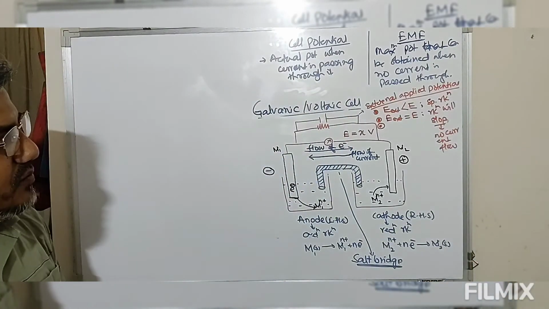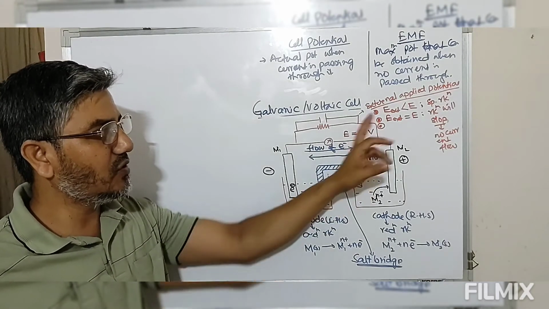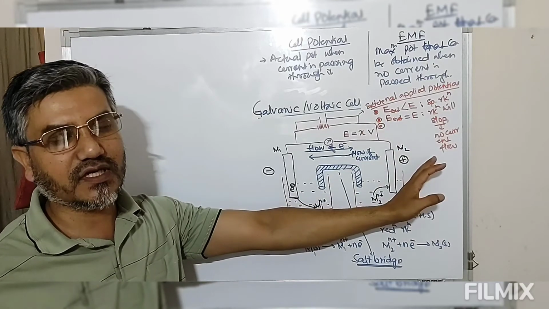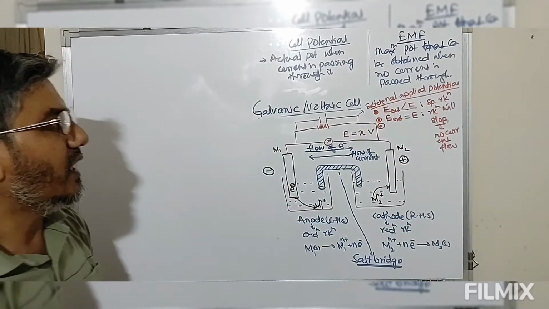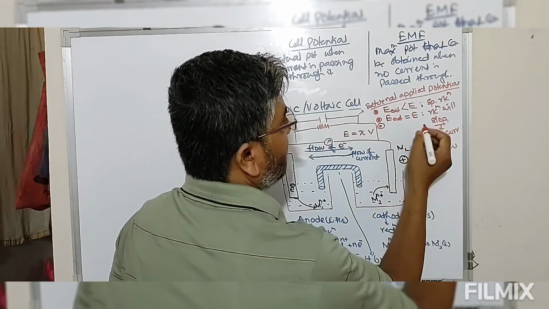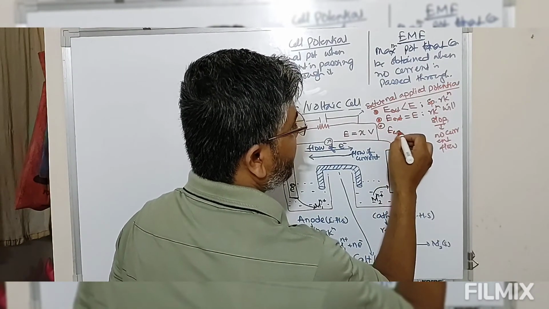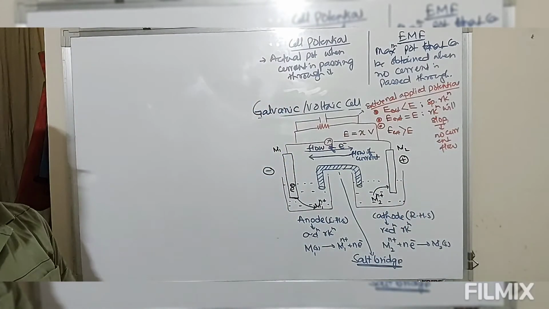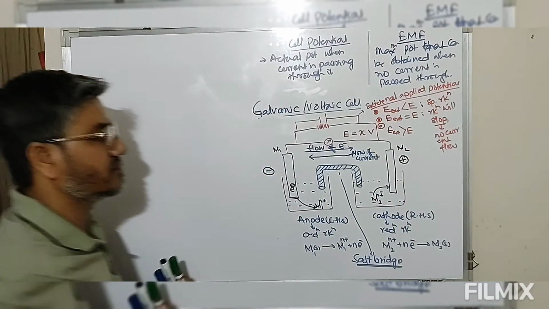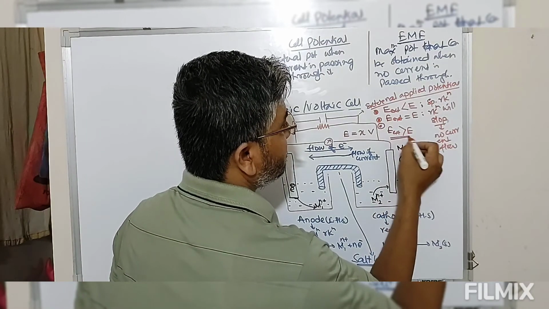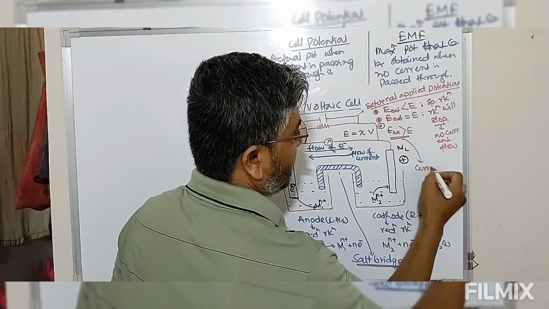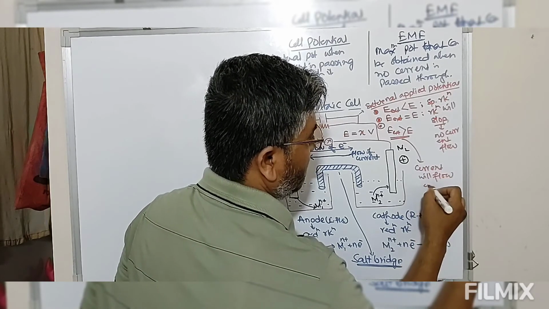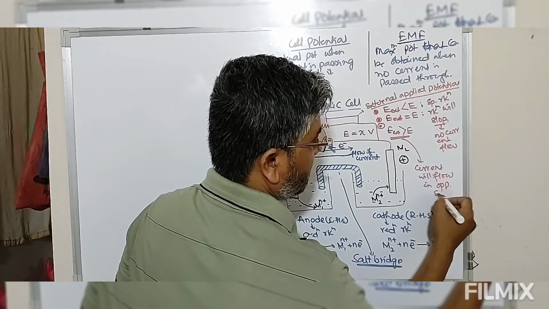So when we apply external potential which is equal to the cell potential, the reaction will stop. If the reaction stops, no current will flow in the circuit. And the third case is, if the external potential is greater than the cell potential, then the reaction will occur in the reverse way. Current will flow in the opposite direction.